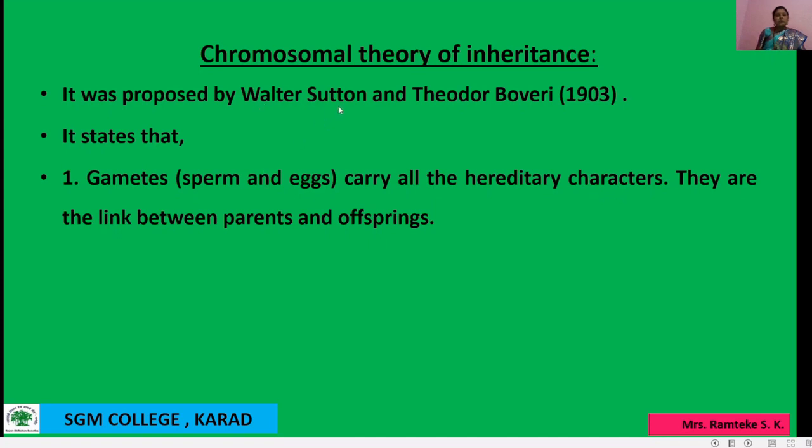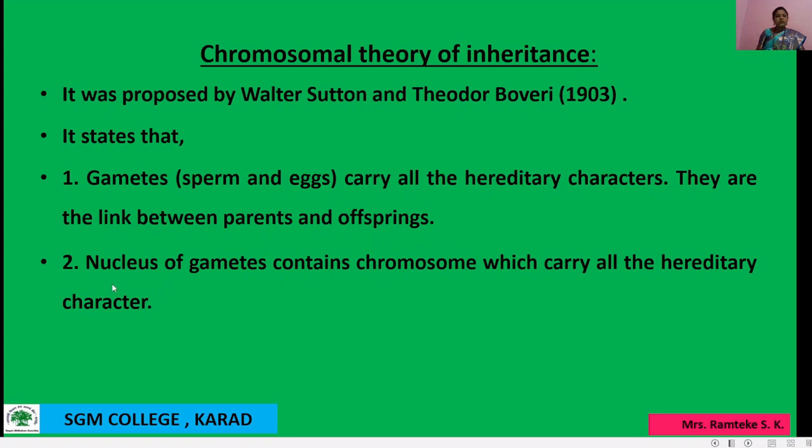All gametes carry hereditary characters, and they are the link between parents and offspring. So these hereditary characters are linked between the parents and offspring.